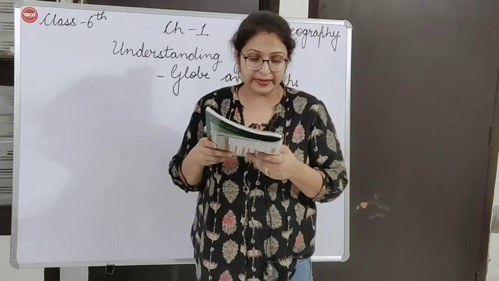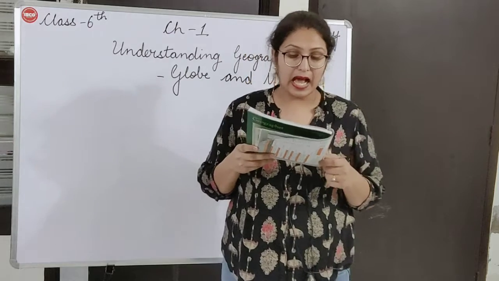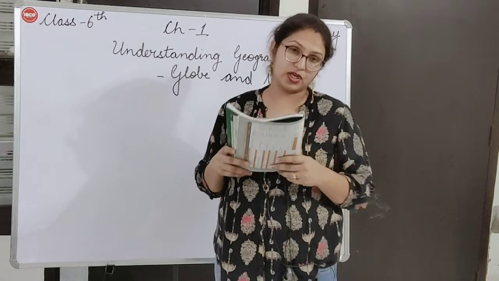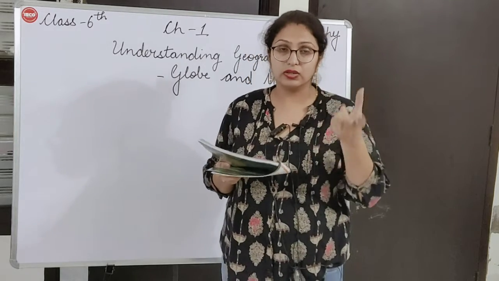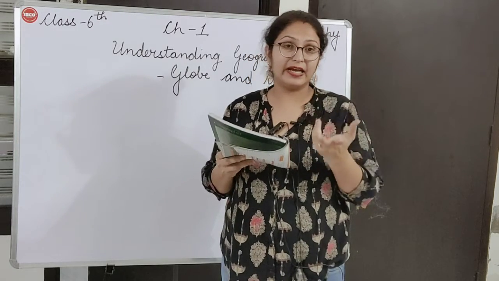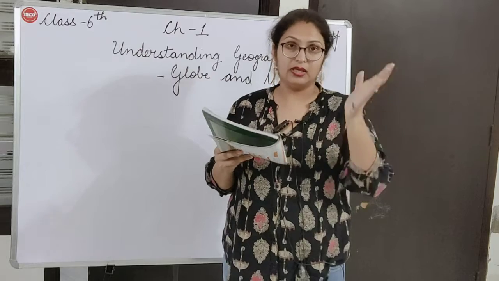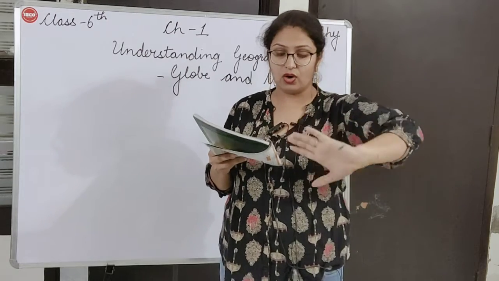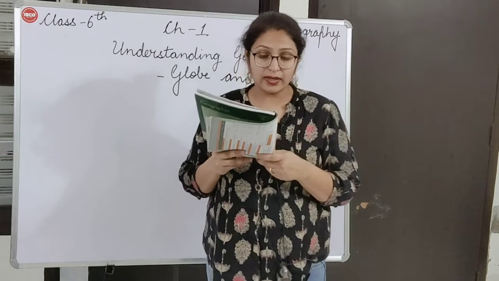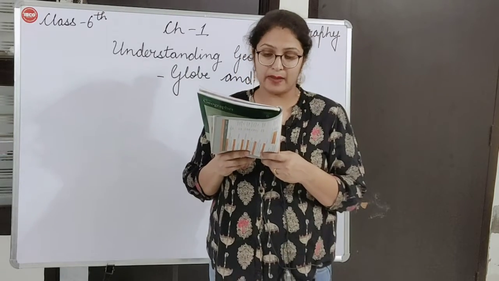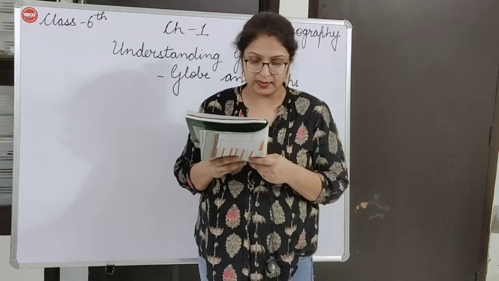Then other items like a compass help us identify the right direction. Other items are also there, compass is there, okay? So with that compass we can identify our right direction, whether we are going in the right direction or not, okay? That compass will help us to find our right direction. Let us find out more about globes and maps and how they can help us.